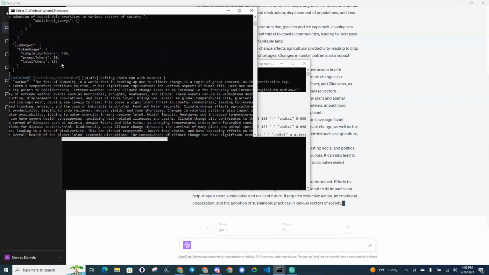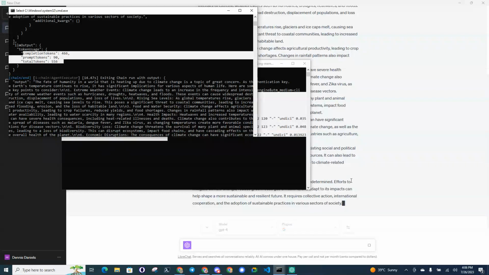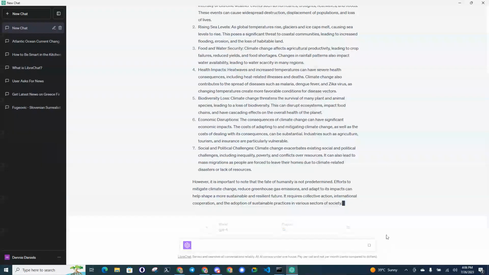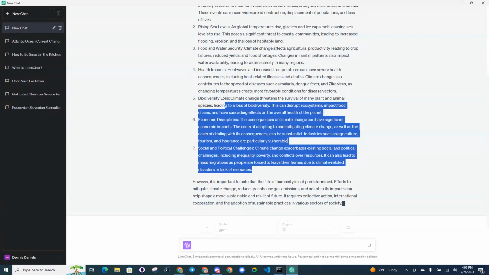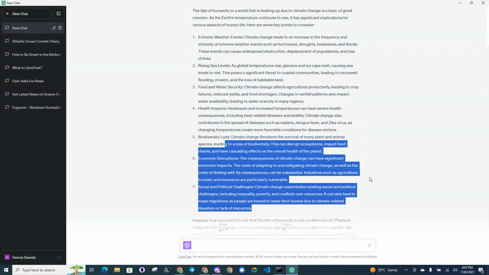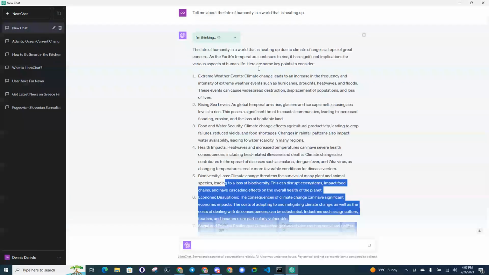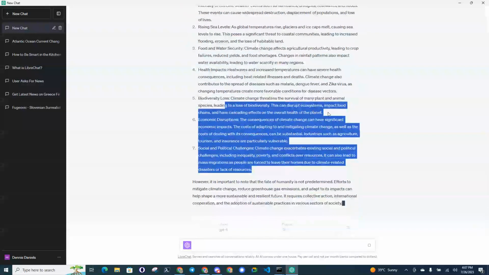I'm happy about that. Here's the total tokens, prompt tokens, and completion tokens for a total of 556. It'd be really nice if this token count was exposed here or somewhere in the output so I could know how much it cost, because this is not free. It might be an open source project, but these API calls do cost money.